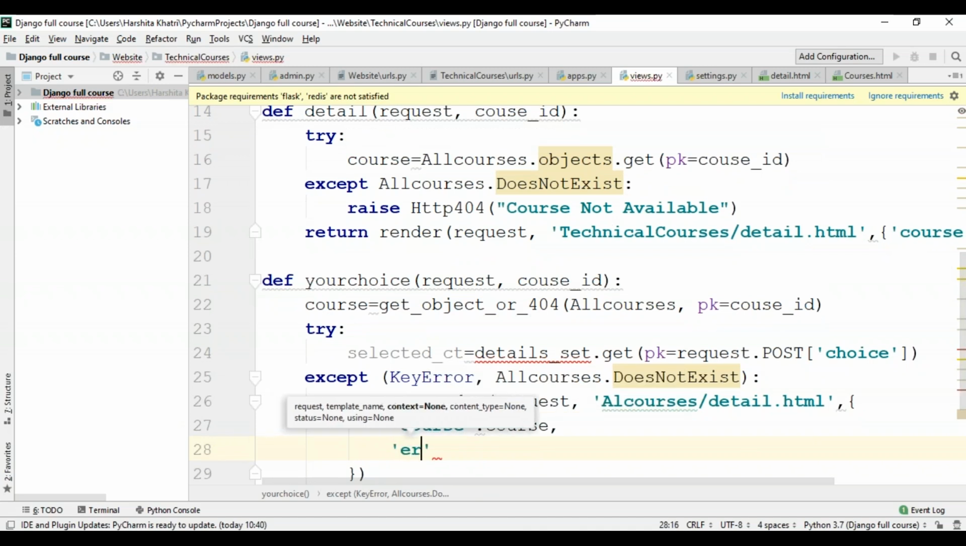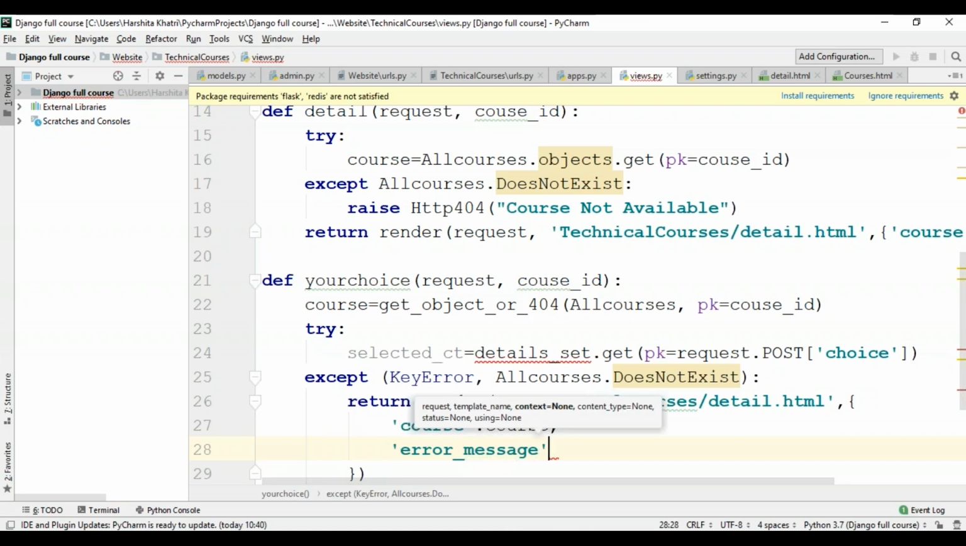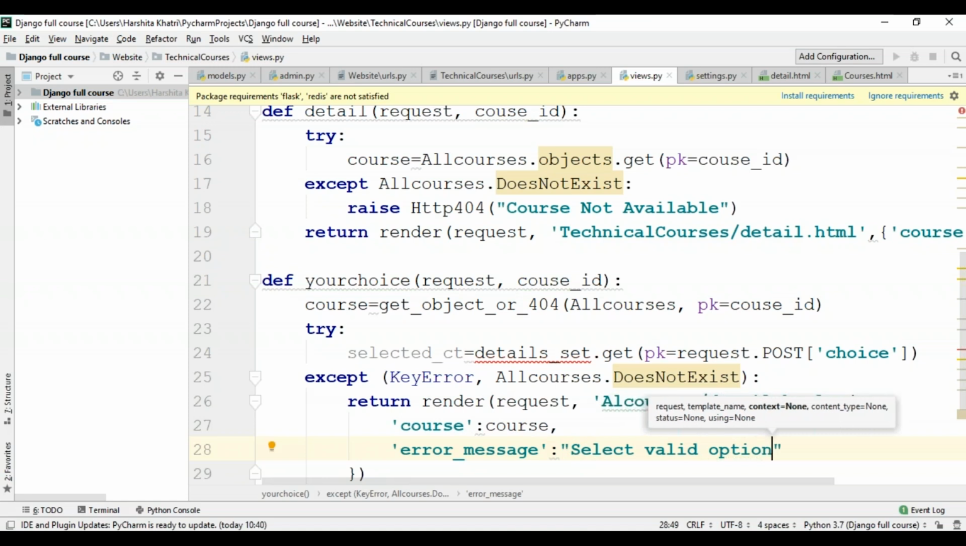And now the error message, error_message. So the error message I want to display is "select a valid option" in case the user provides some invalid option. So that'll be select valid option. In case the user does not make a selection and hits the submit button, it's going to return a message saying select a valid option.